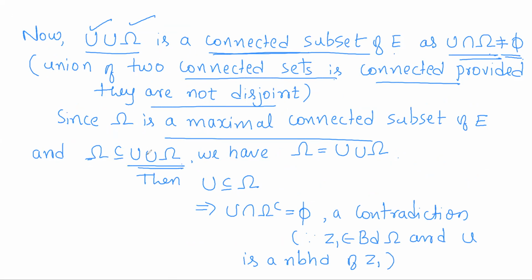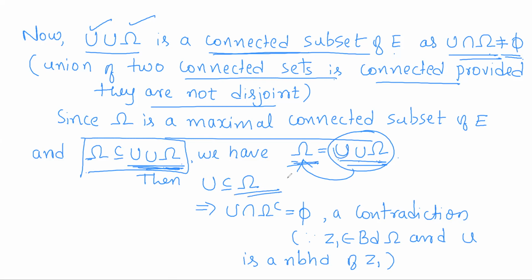So omega is a maximal connected subset of E, and this is a connected subset of E. Omega being a maximal connected subset of E, it cannot be contained in any other connected subset of E. So omega is contained in this connected set means this connected set has to be none other than omega. So this inclusion actually shows that the connected set U union omega has to be none other than omega. So U union omega is once again omega means U will be a subset of omega. So U will be entirely contained in omega. That shows that U and omega complement will have no common points. The intersection will be empty.